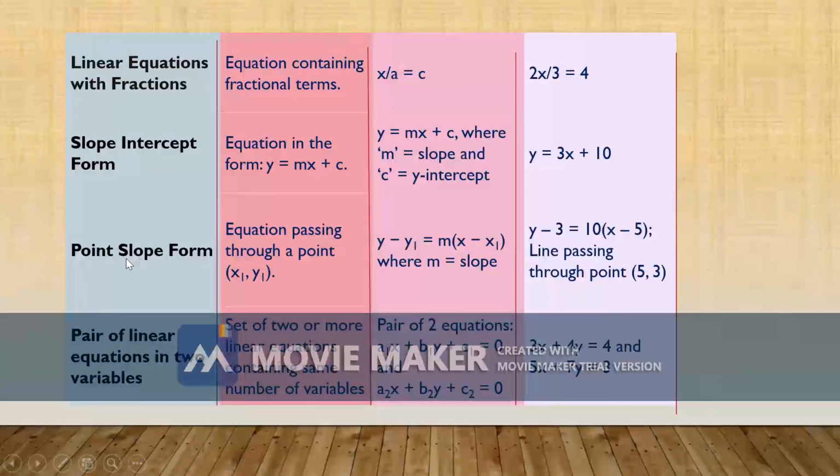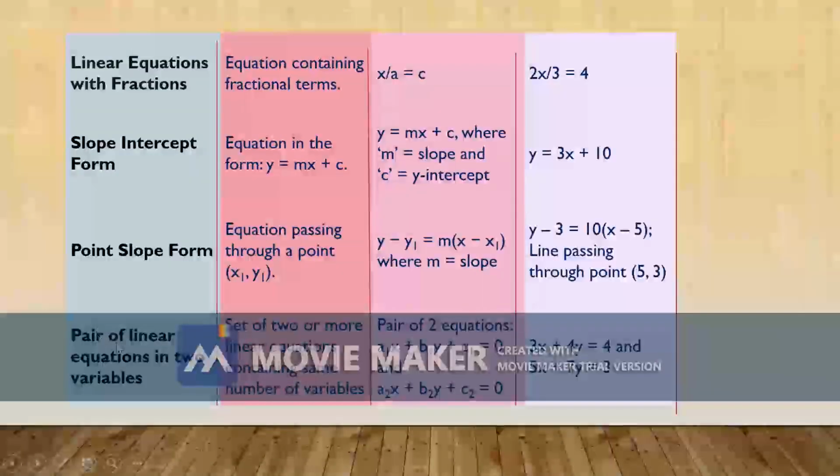Now next, the point-slope form of linear equations. The equation of a line passing through a point x1, y1 is y minus y1 equals m into x minus x1, where m is the slope. This is the standard form of point slope form. For example, y minus 3 equals 10 into x minus 5, a line passing through the point 5 and 3.